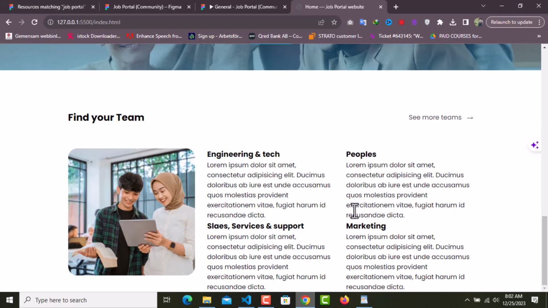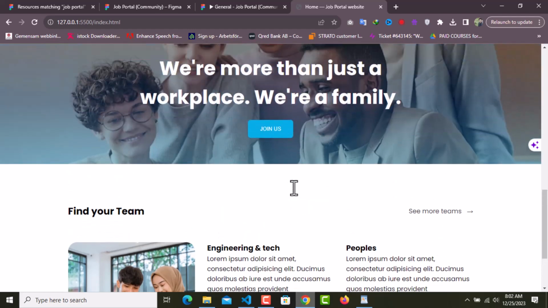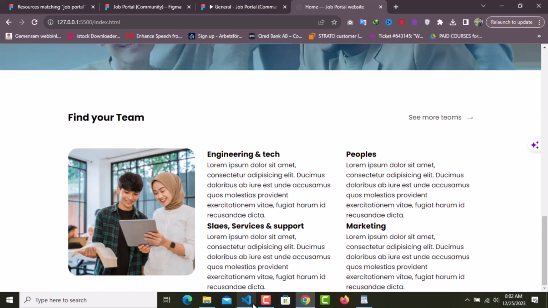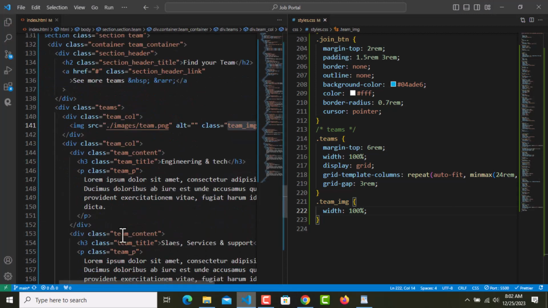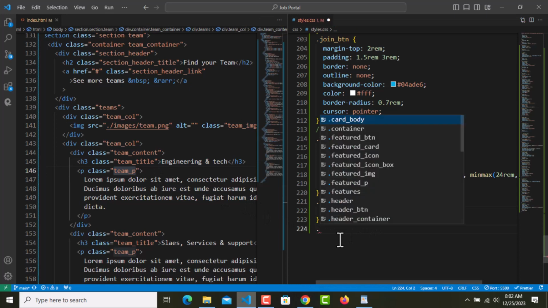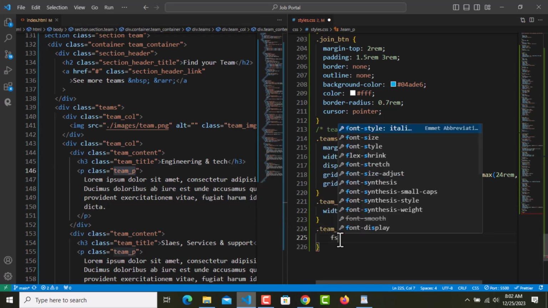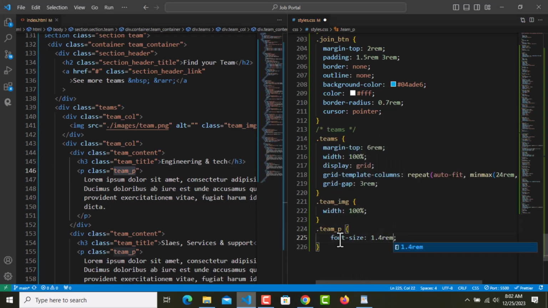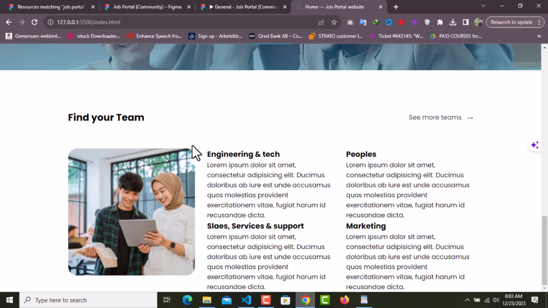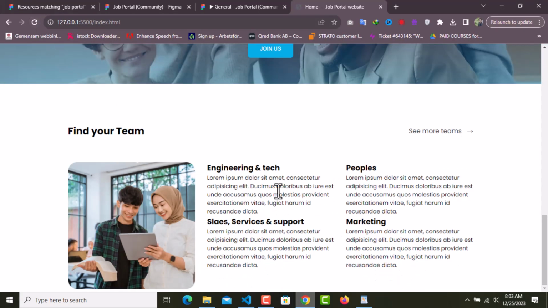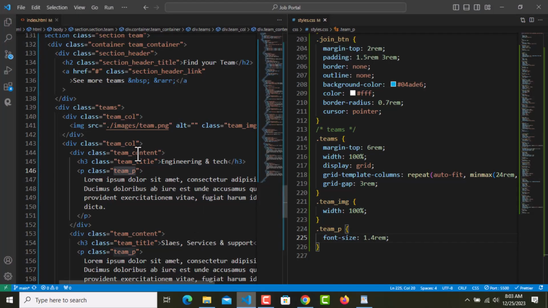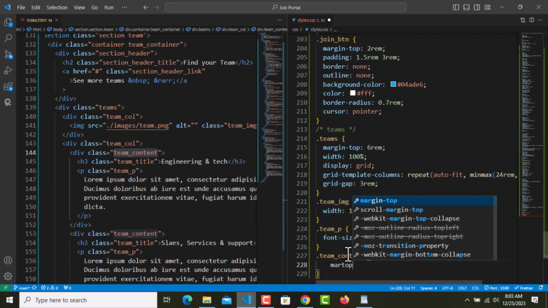But since we need to fix a little bit more, this team P will have font size of 1.4 rem, just like this, and each of the team content will have some margin top of 1 rem.